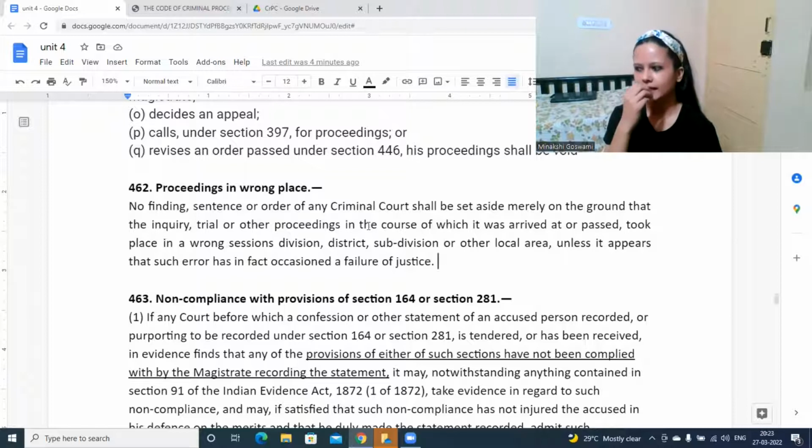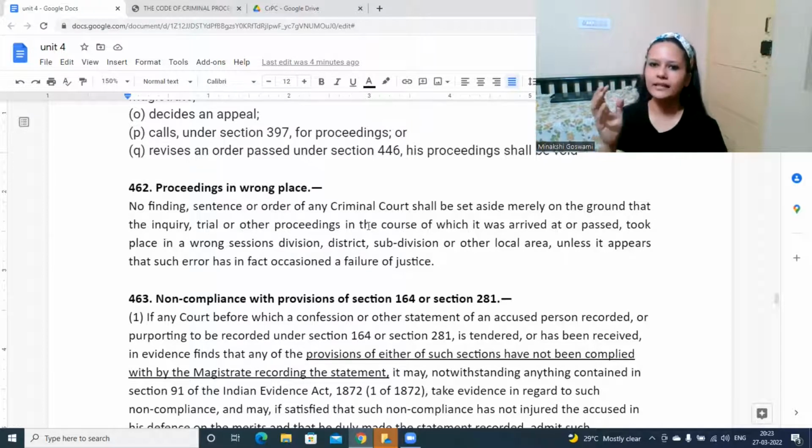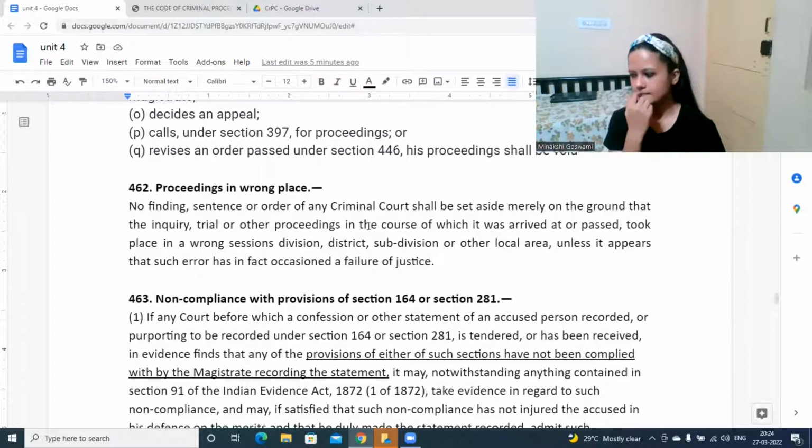Many times we see there is a provision, Section 482 of CrPC. A party may go and file a case for quashing of proceedings, saying that this proceeding should not continue because there was this irregularity. In such cases, even in between the process, the court might say, okay, maybe we can transfer it to the proper court.